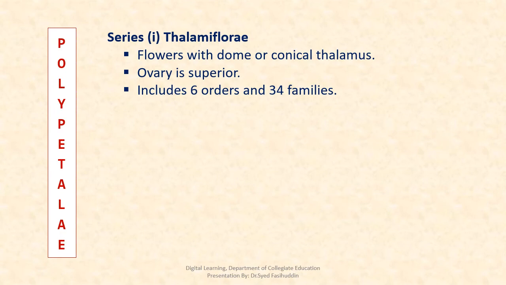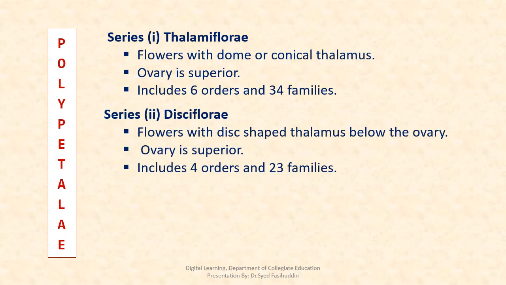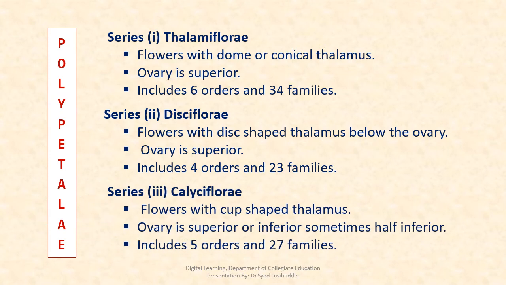The characters of Thalamiflorae: the flowers with the dome or conical thalamus, ovary is superior. It includes 6 orders and 34 families. The Disciflorae is characterized by the flowers with disc-shaped thalamus below the ovary, and the ovary is superior. It includes 4 orders and 23 families. The Calyciflorae is characterized by flowers with cup-shaped thalamus, ovary is superior or inferior, sometimes half inferior. It includes 5 orders and 27 families.